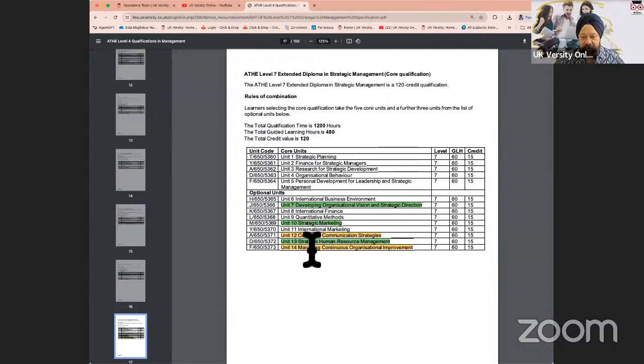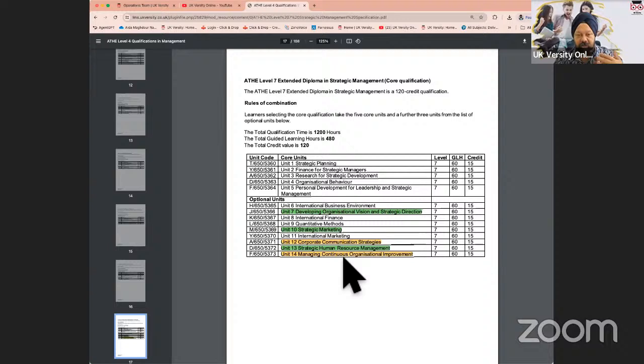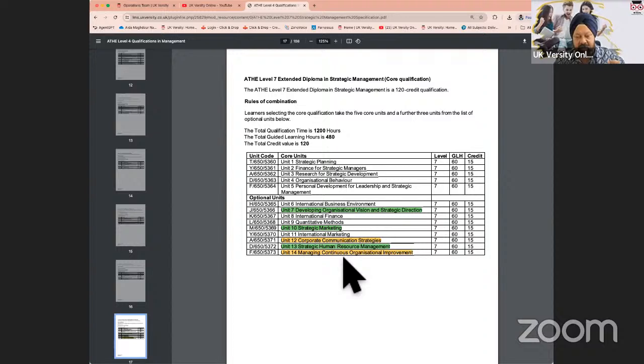Now, assuming you do corporate communication or international marketing or finance, then they will say, okay, this unit is not covered. You have done 1 unit less. So you have to do the dissertation plus 1 unit to be able to do the MBA top-up. That is why you have to look carefully at making a decision now, because we have registered you on the general pathway of the extended diploma in strategic management. But should you decide that you're not looking at doing an MBA in the next 1 year, 2 years, or 3 years, then you can choose different units, and the IT administrator will open those units on your Moodle so that you have access to them.